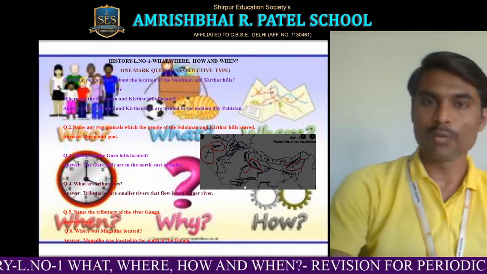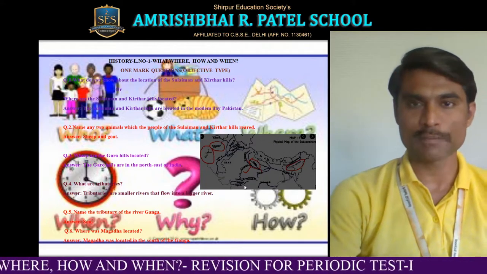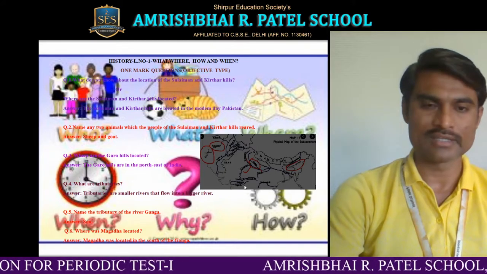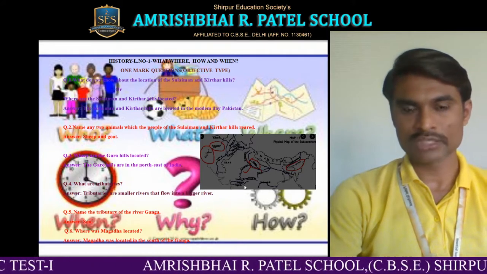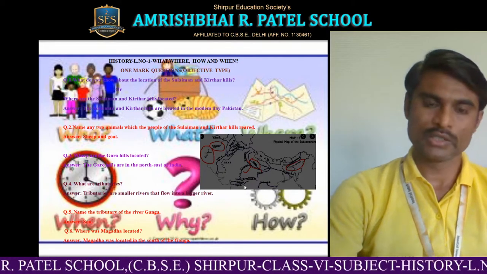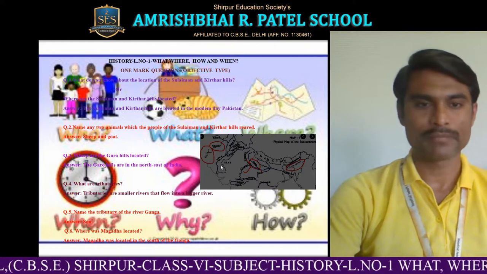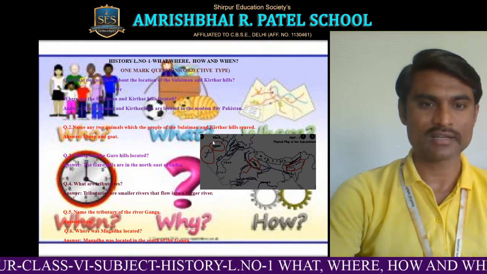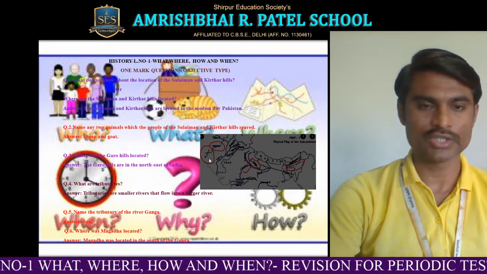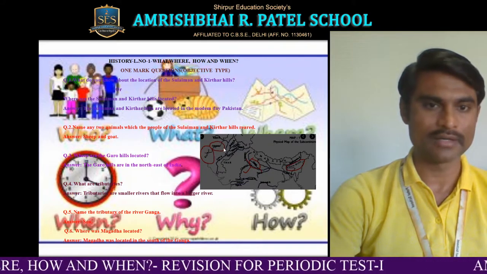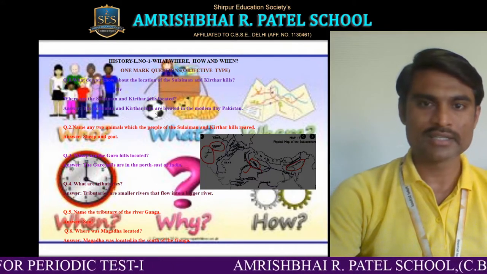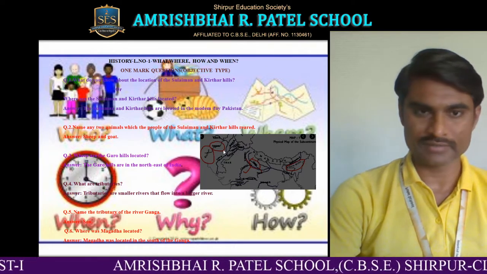So let us understand 1 mark questions, that is objective type of questions. What do you know about the location of Suleiman and Kirthar hills? Or this question can be asked in such a way, where are Suleiman and Kirthar hills located? So you can see here in the map, Suleiman and Kirthar hills are at the northwest of India, the subcontinent. You can see the location here circled in a red color. So the Suleiman and Kirthar hills are located in the modern day Pakistan.